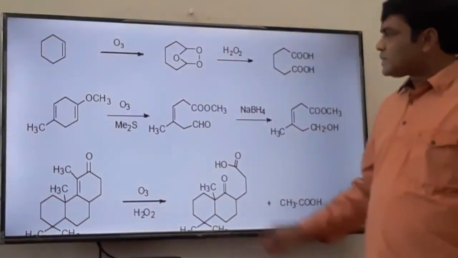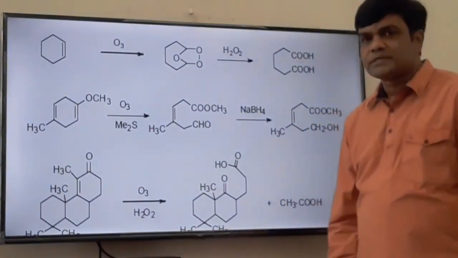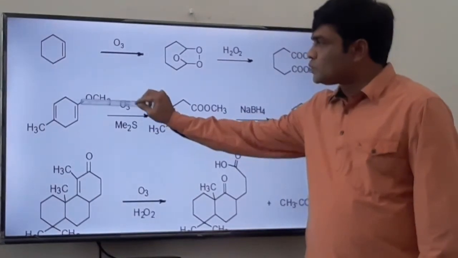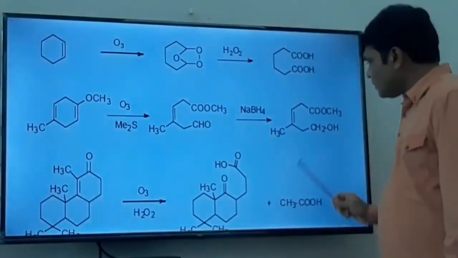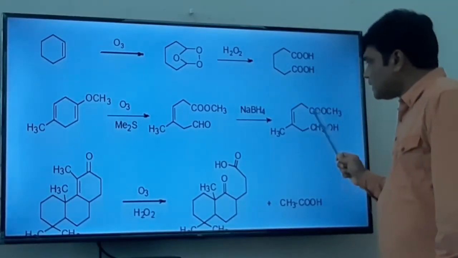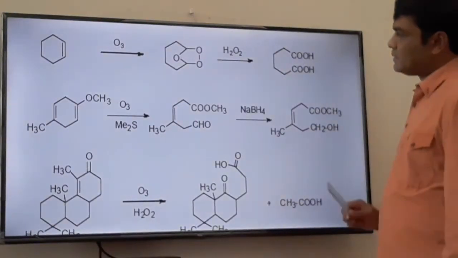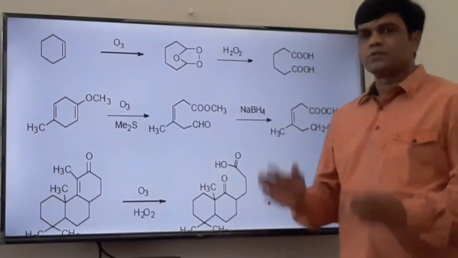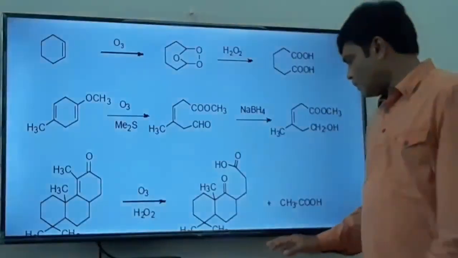What happens if I use lithium aluminum hydride directly here instead of dimethyl sulfide? In that case, both carbons will reduce to CH2OH. CH2OH, this is also CH2OH. But what do we want? We want only this CH2OH. However, here we want the ester. Therefore the sequence of the reaction is like this: first ozonolysis, then treatment with dimethyl sulfide, and then reaction with sodium borohydride.